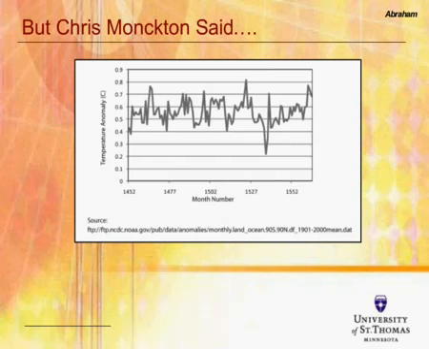Now, if you go to the NCDC's website, and I've got the link here, you can get actual monthly temperature data. And here is the temperature anomaly for the time period 2001 to the present time. What I want you to notice is you see this curve, and it's jumpy. And this is a curve that's very similar to Chris Monckton's slide 38. There is a bit of a difference, though. It seems like Chris Monckton has moved his curve downwards about 0.2 of a degree Celsius.